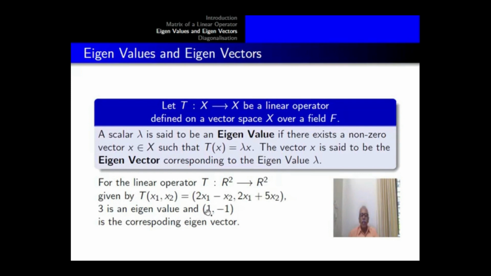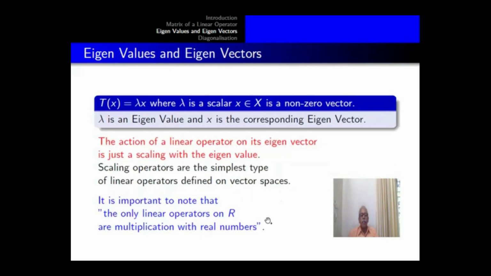The eigenvector (1, -1) was multiplied by 3 when acted by the operator T. So the action of a linear operator on its eigenvector is just a scaling with the eigenvalue.